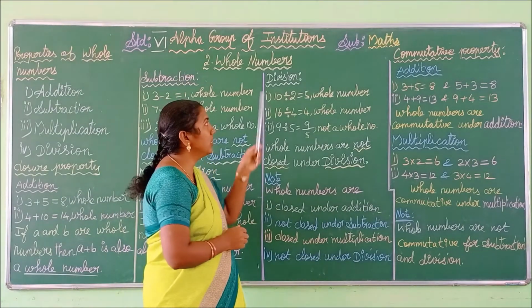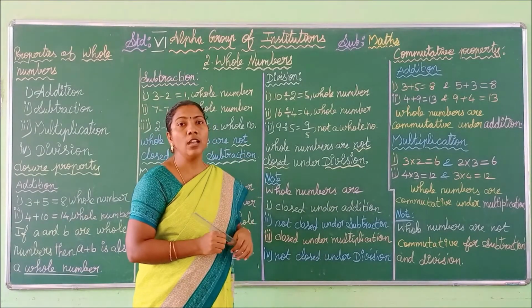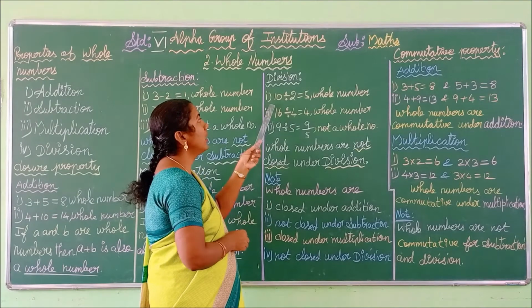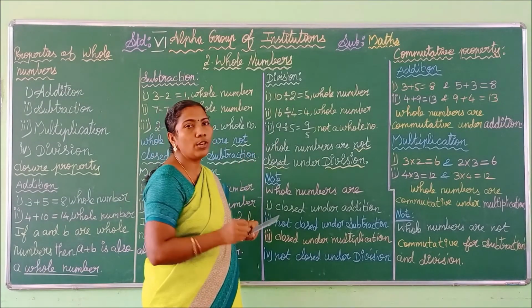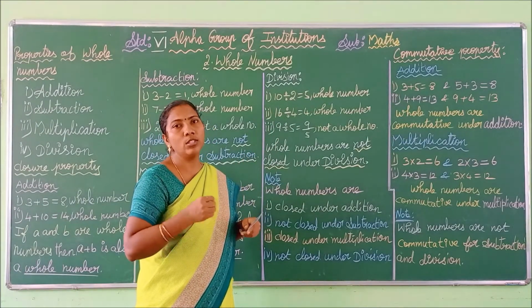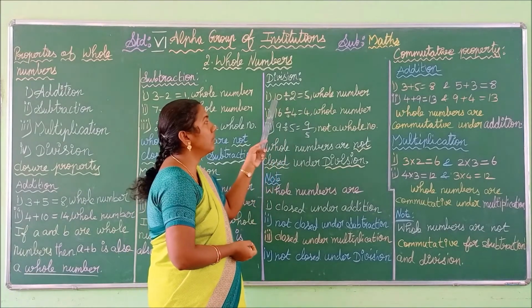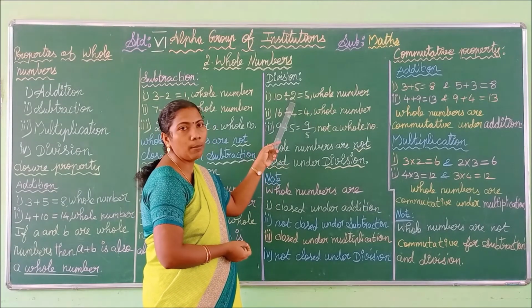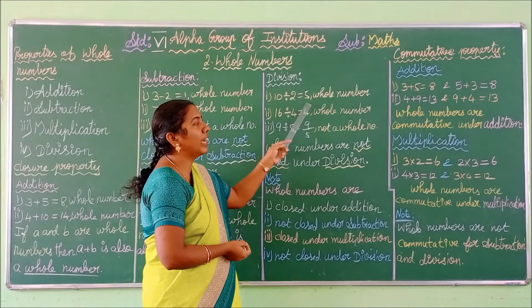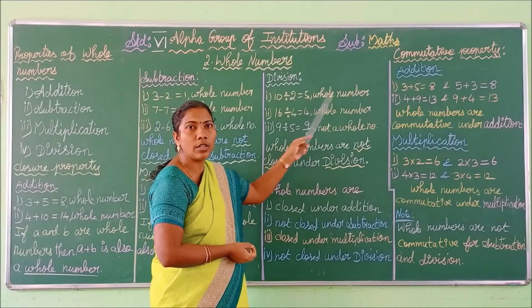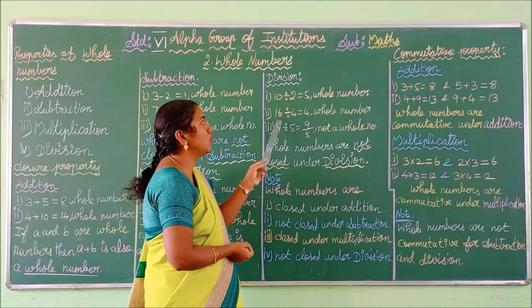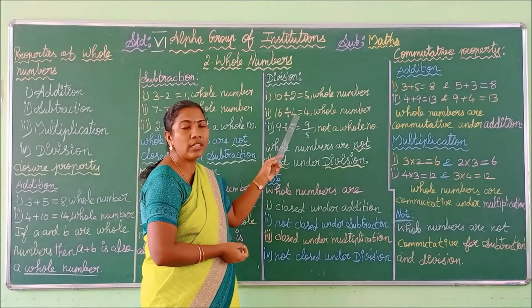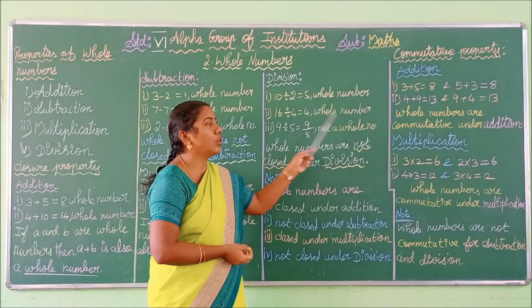For the operation division we are going to check the closure property. 10 divided by 2. If you divide 10 by 2, what is your answer? 5. Thus we are choosing two whole numbers, dividing, and we get one answer. The answer is also a whole number. See the next one, 16 divided by 4. The answer is 4. It is also a whole number.